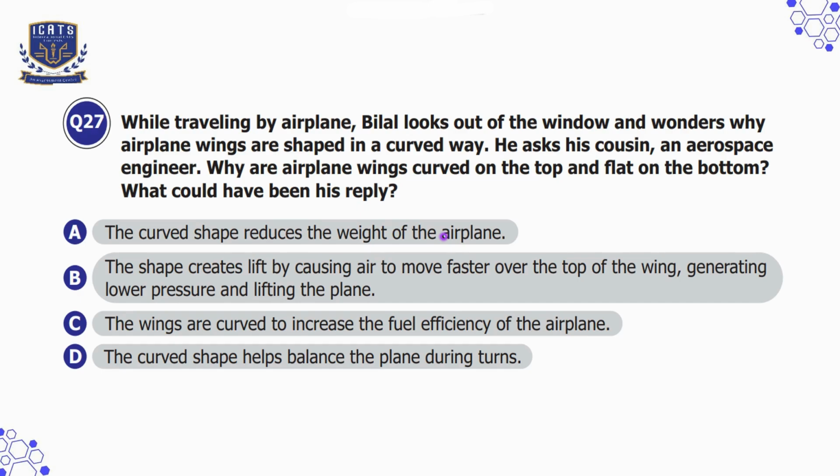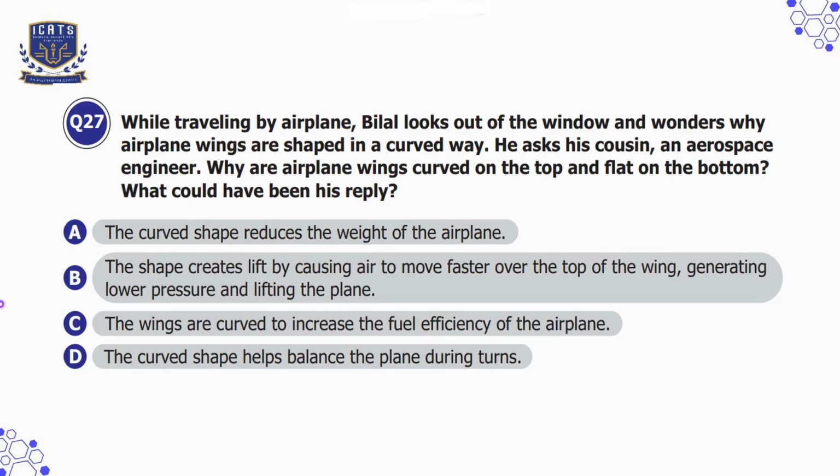That is our correct option because airplane wings are designed in a special way to help the plane lift off the ground. The curved top and flat bottom make air move faster over the top of the wing. This creates lower pressure on top and higher pressure below, pushing the plane upwards.